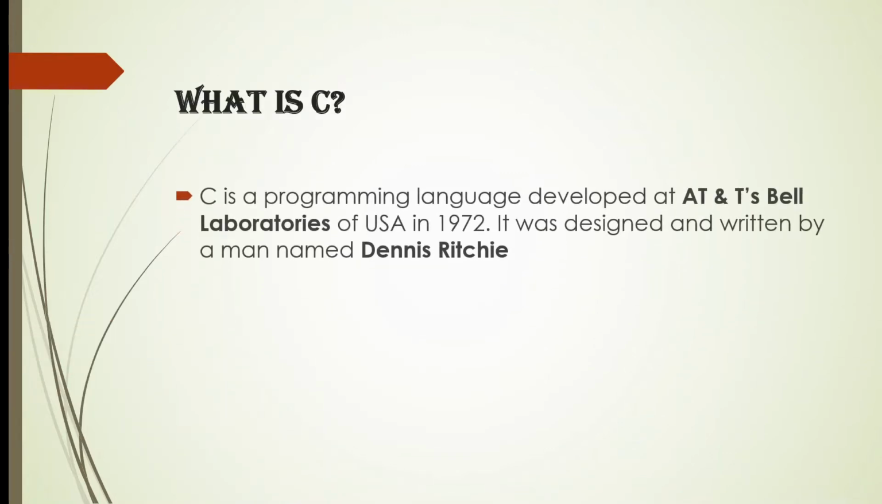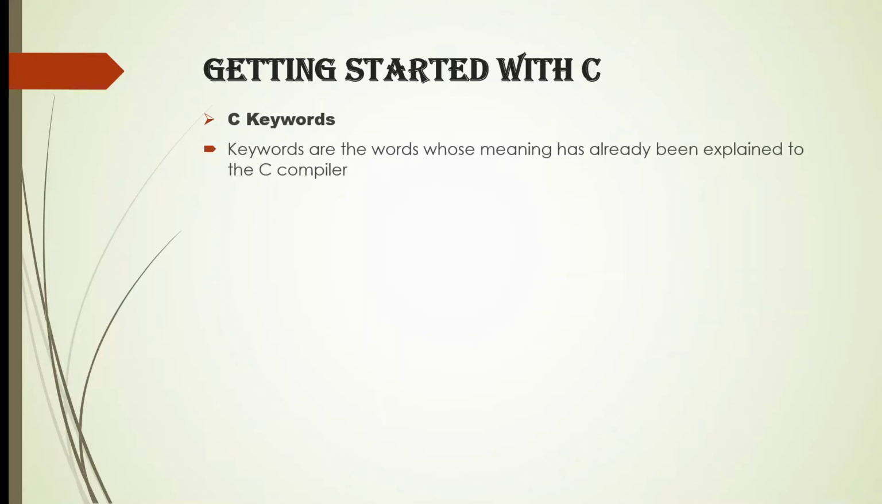So as you all know, C is a programming language and it was developed by Dennis Ritchie in 1972. Move on to the next slide, that is getting started with C. In this, the keywords section. So what are keywords? Keywords are the reserved words which are already predefined to the compiler.